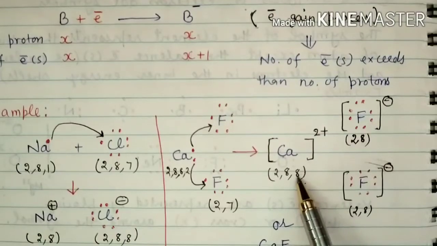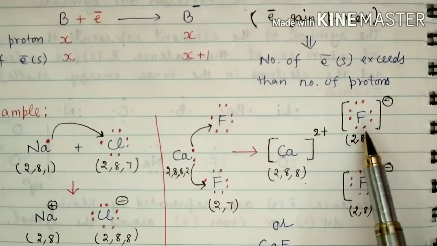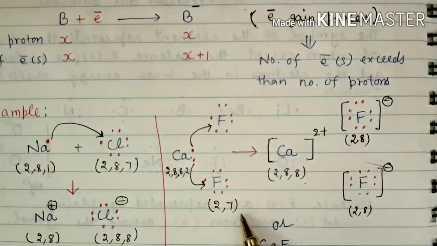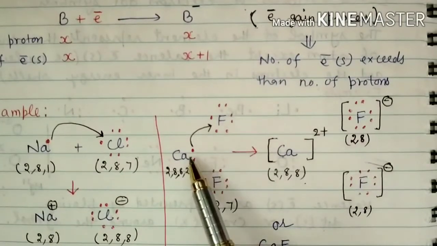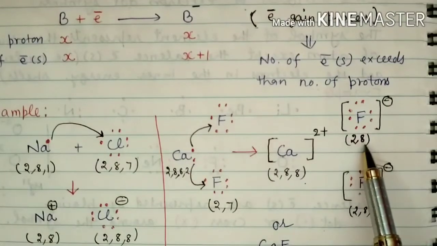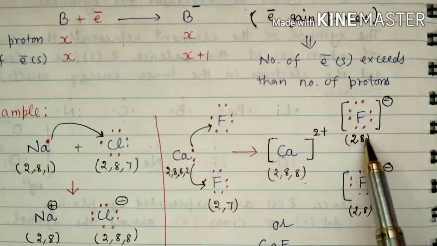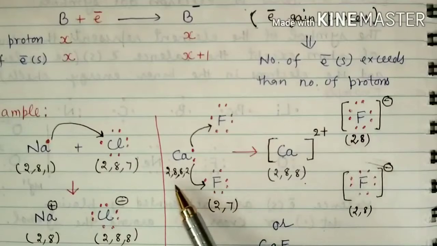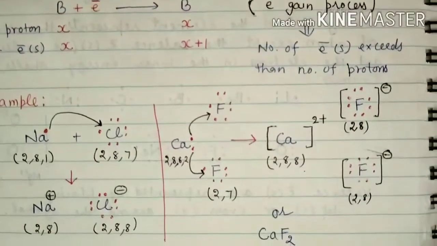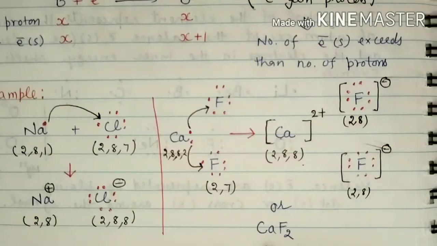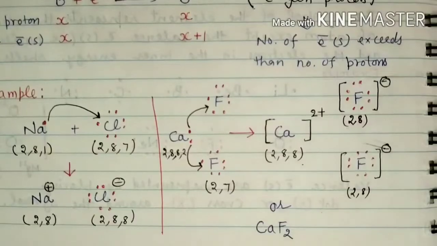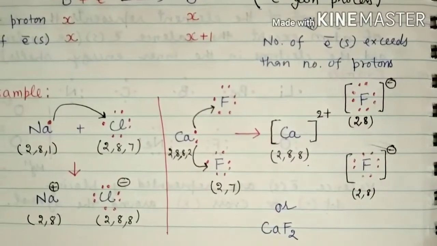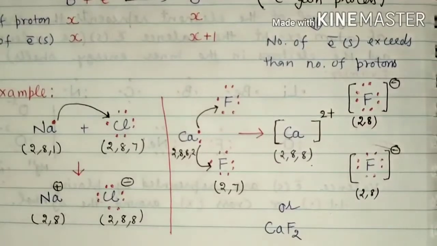It will have stability, and the same thing is going to happen in the case of fluorine. Now fluorine, initially it has 7 valence electrons. After gaining 1 electron from this calcium, it will have 8 electrons. So you can see 2 and 8 electrons. So both the species are stable enough, and there is a complete transfer of electron from calcium to fluorine, so they will form an ionic bond. So you will see calcium fluoride has an ionic bond, and NaCl again has an ionic bond, because there is a complete transference of electrons.